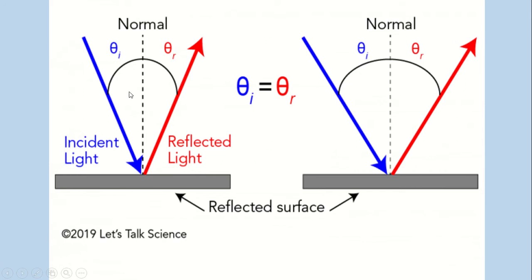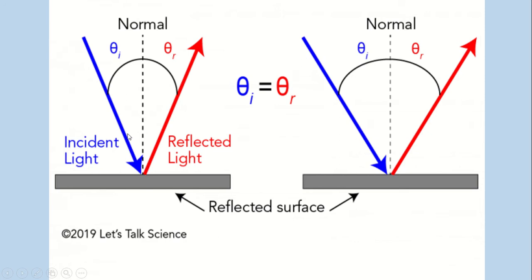Suppose in any question, a figure is given and the incident angle is given, that is 45 degrees. You are told to find out the reflected angle. So you know, incident angle equals reflected angle. So if the incident angle is 45 degrees, then the reflected angle also must be 45 degrees.